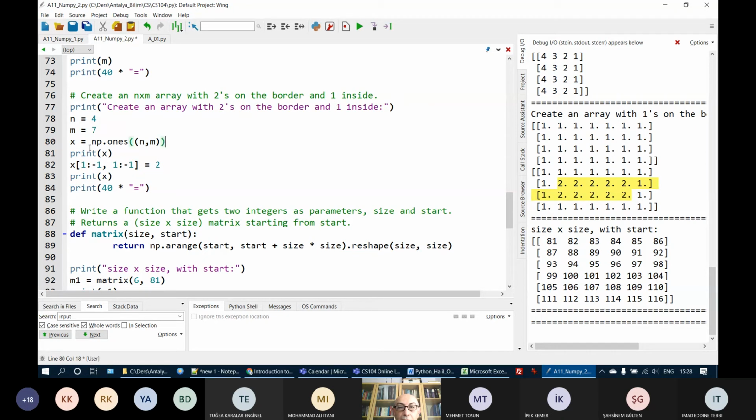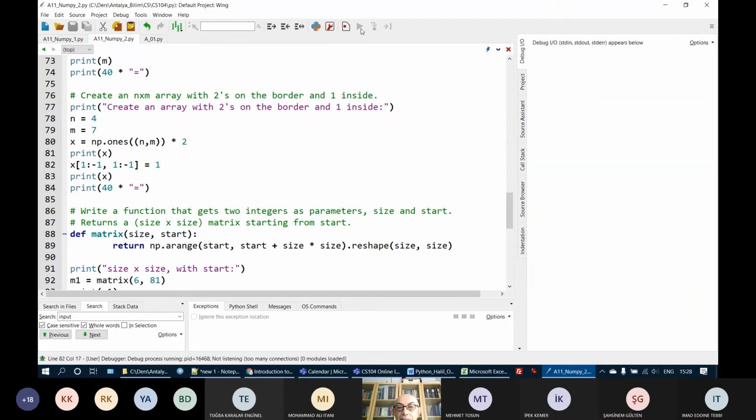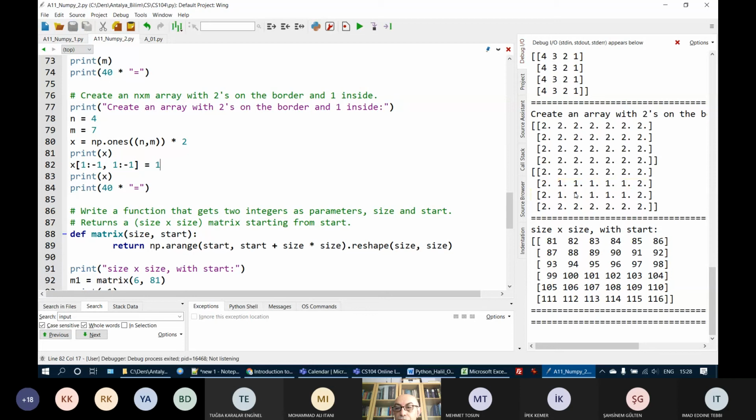It is quite easy. I create all ones. If I multiply them by 2, everything will be 2. But inside I want 1. Okay? 2 on the border, inside 1. Or 7 on the border, 4 inside. Create a matrix containing only ones. When I multiply by 7, all ones become 7. I get this. And then in the inner part, I put something else.